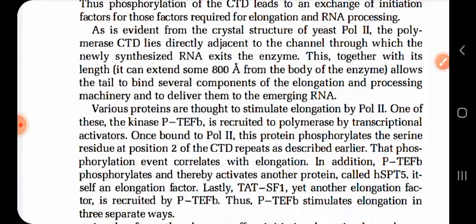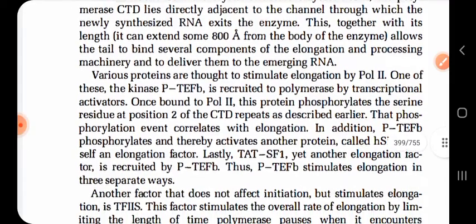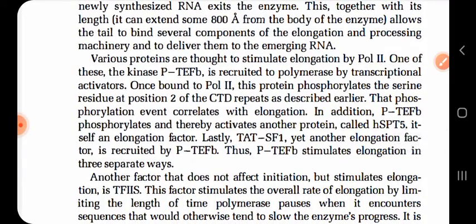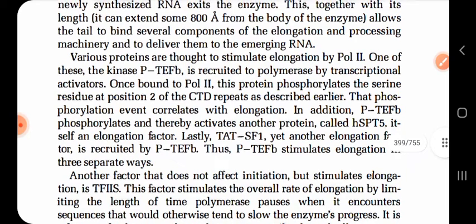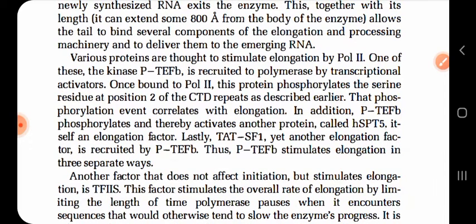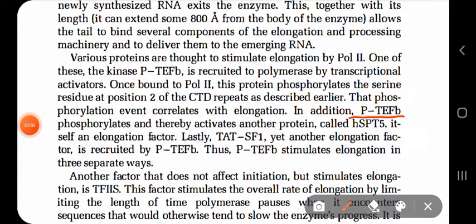Then what happened after phosphorylation? We know that this phosphorylation of serine at position number 2 of the tail by kinase P TEFB recruits the splicing factors to come and carries out the splicing process. On the other hand, the same kinase P TEFB activates a protein called HSPT5, and HSPT5 is the elongation factor.